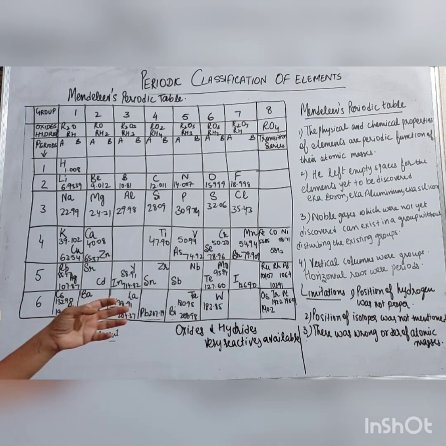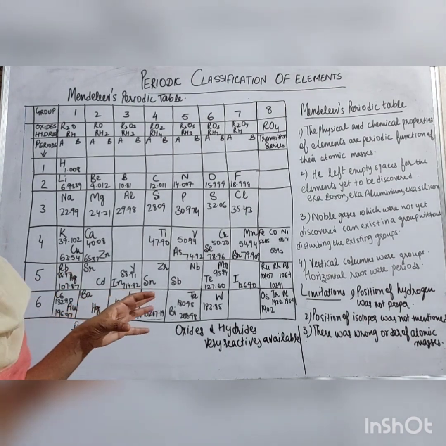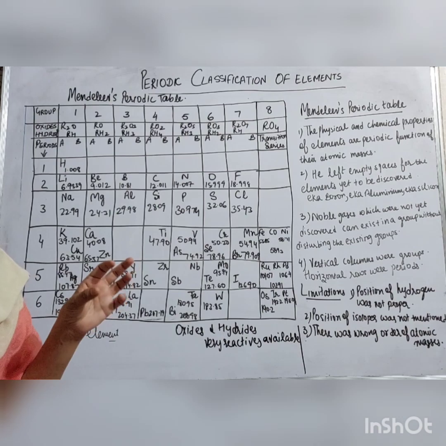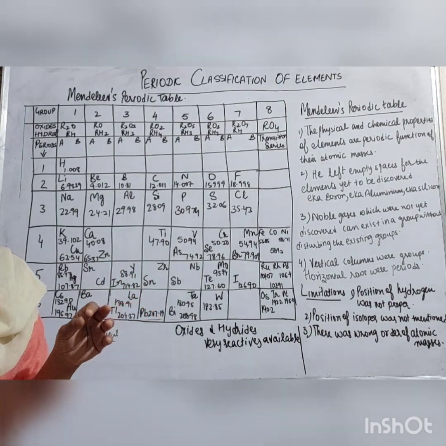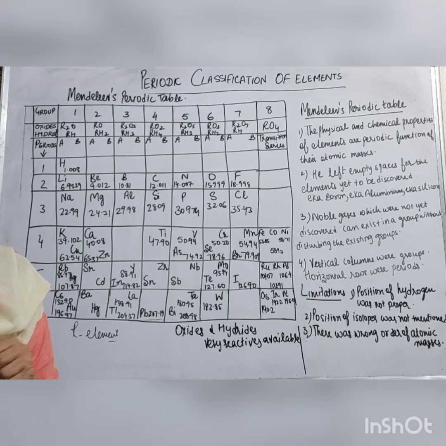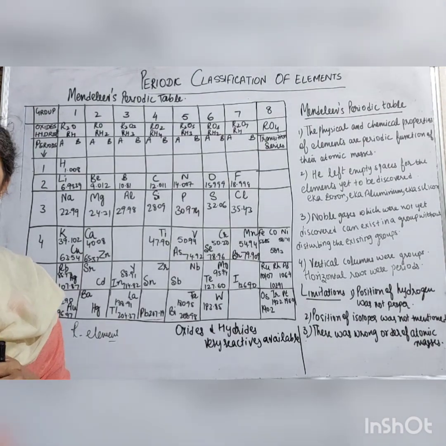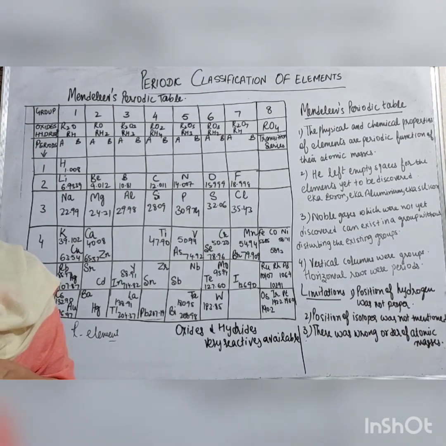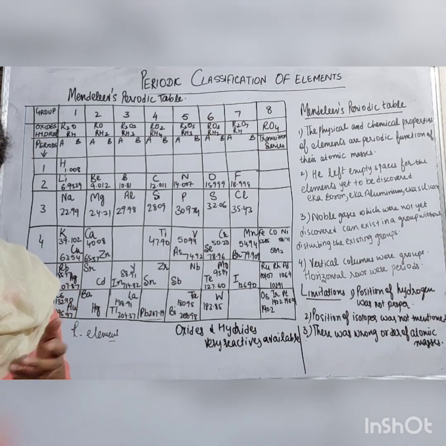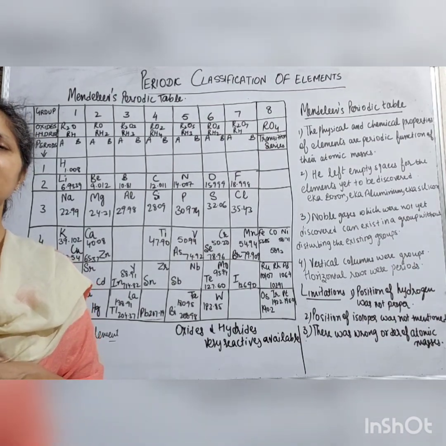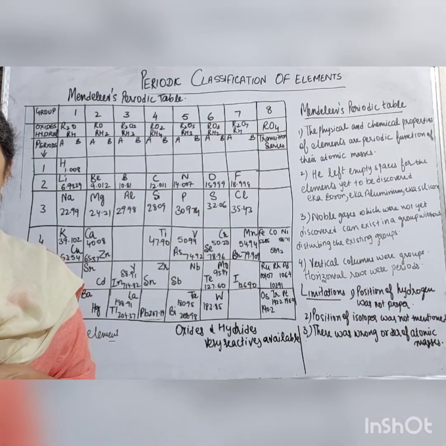It was a very successful step towards the classification of elements, but there were certain limitations, so it did not last for a very long time. After that, other scientists gave the modern periodic table, which is discussed in all the syllabi at present and is valid today. So we will discuss the modern periodic table in the next class.